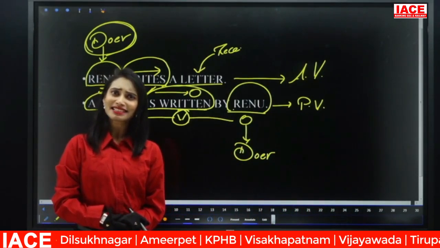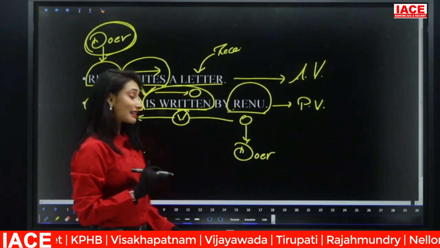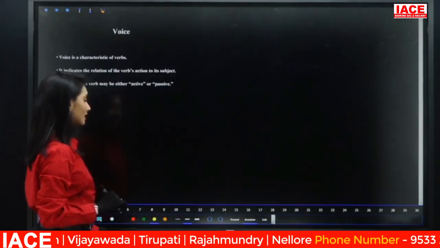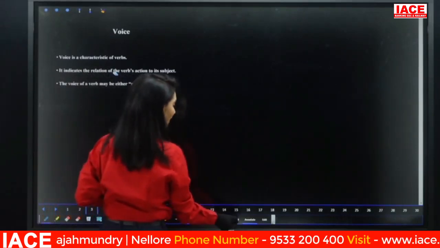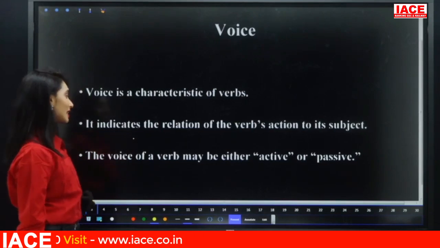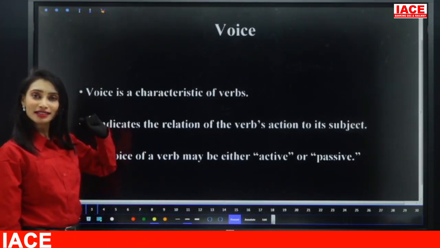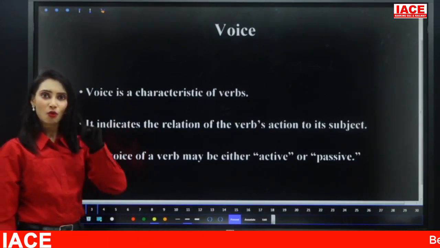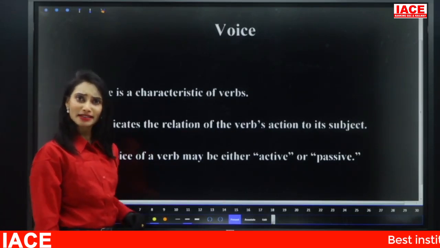So what characteristic is it? It tells us the relation of the verb with its subject. So what is the relation of the verb with its subject? That is what voice tells us. So voice, as you can see, is of two types. One, active voice. Two, passive voice.